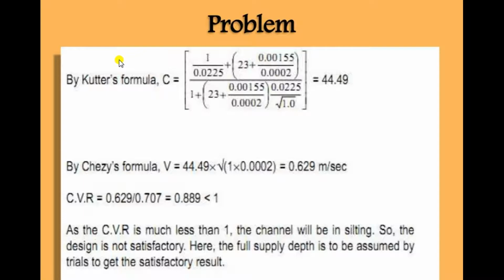So we have to design that type of section by changing the value of D from the assumed value of D, so it gives the accurate or nearly about CVR value 1. So that is the trial and error method. We have to calculate many times by using this formula to get the satisfactory result.